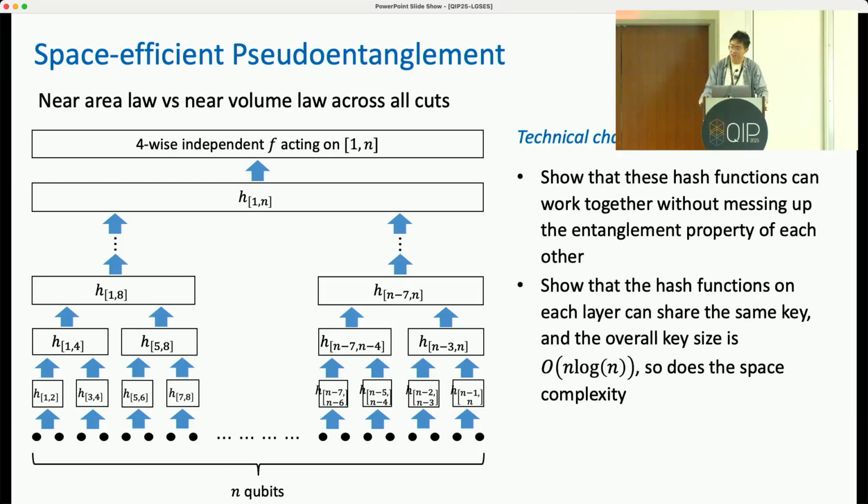The technical challenge in proving this theorem is that we need to show these hash functions can work together to preserve the entanglement structure of a very specific cut, but they don't mess up each other when combined together. Also, we need to show that the hash functions on each layer can share the same key, so that the overall key size is upper bounded by n log n, and so is the overall space complexity.